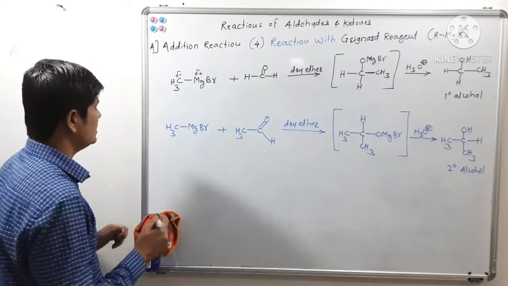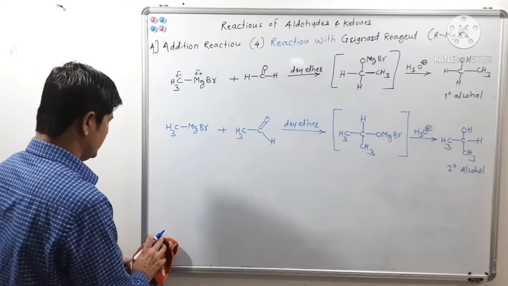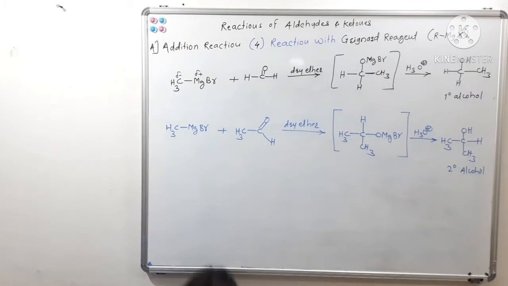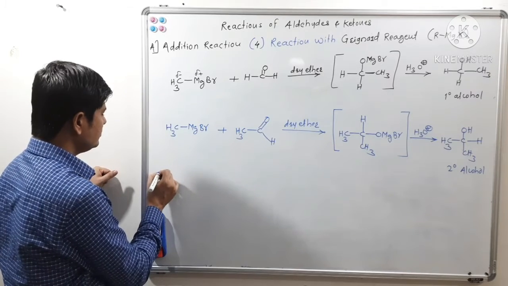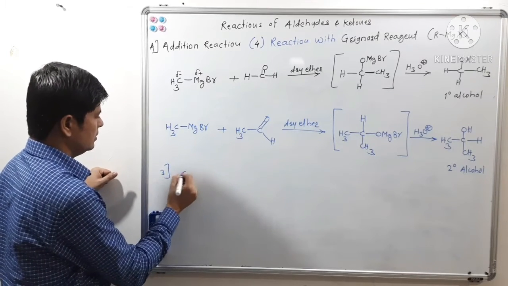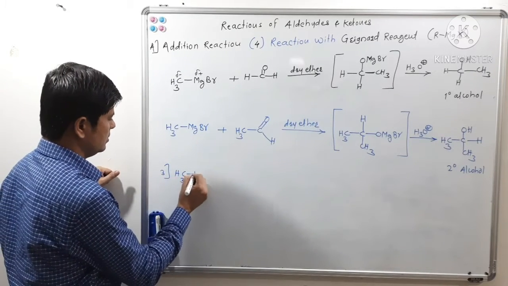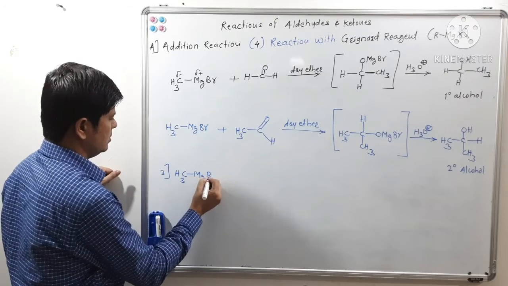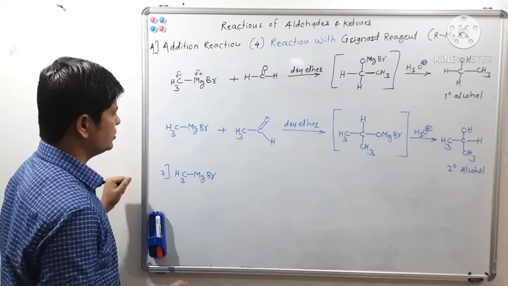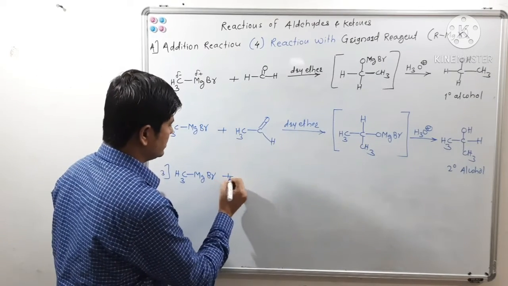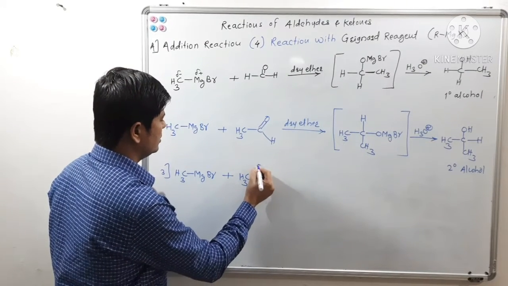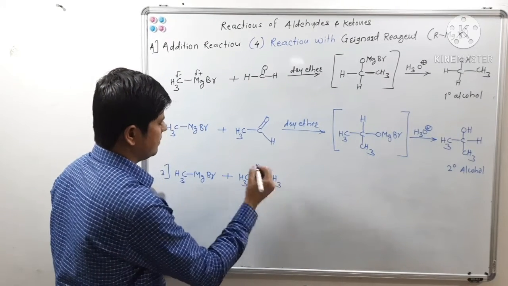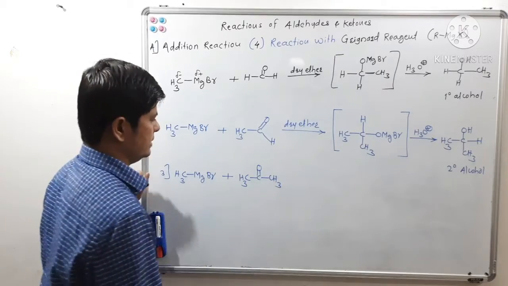Okay, now let us see the third example. Methyl magnesium bromide on reaction with a ketone now. What will it give? Let us see.